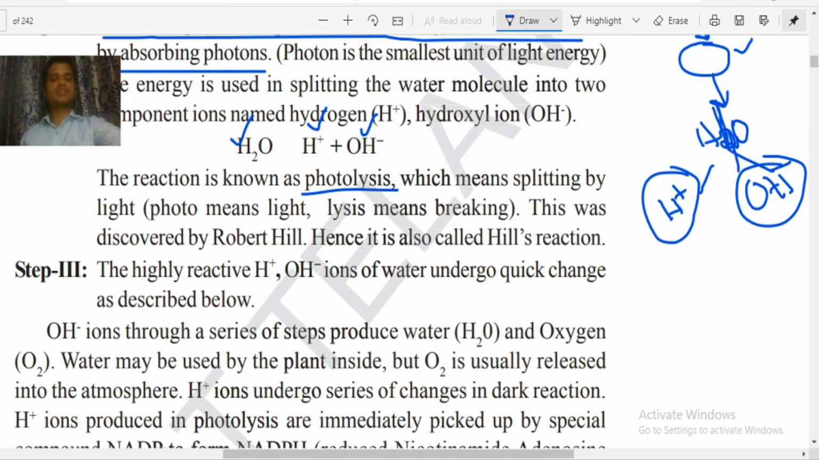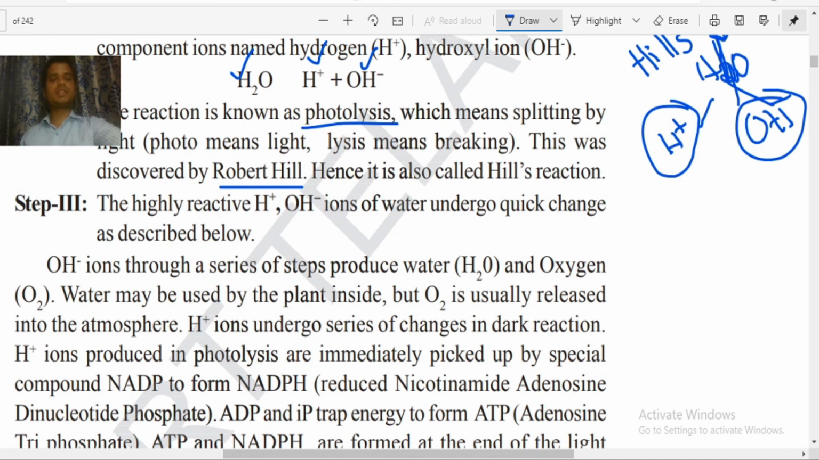Now this was discovered by Robert Hill, that's why this reaction is called Hill's reaction. In the future, in intermediate, in botany, you will definitely discuss this very clearly. Now step number three: the highly reactive H plus and OH minus ions undergo some quick changes as described below. What is happening with H plus and what is happening with OH minus will be discussed here.